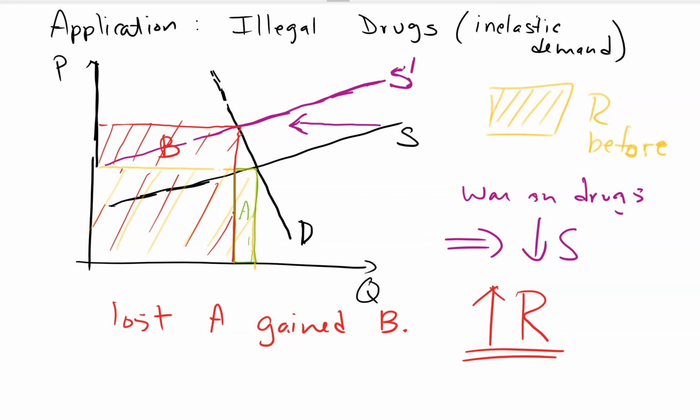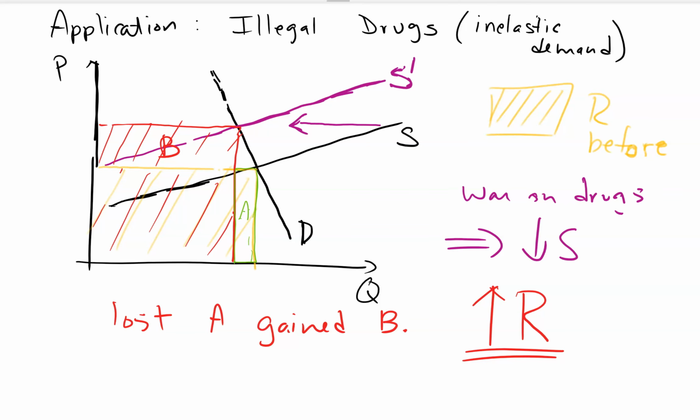So actually, this can be seen. When major drug operations happen, it can be seen on the street that the street level price of the drug will spike, but this doesn't affect consumption much. It only affects consumption if there's a substitute, but usually this substitute is also very addictive and also very damaging. And in some cases, for example, in the case of fentanyl, it's actually more harmful than the original drugs.